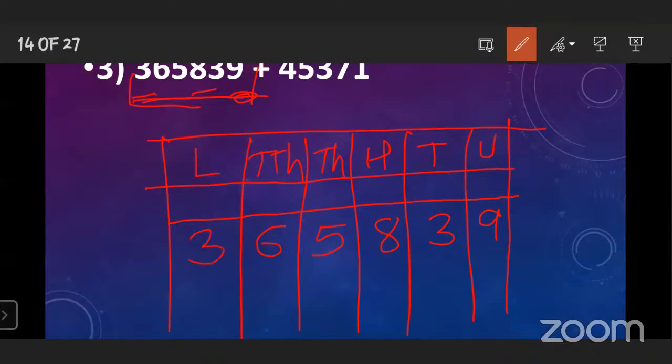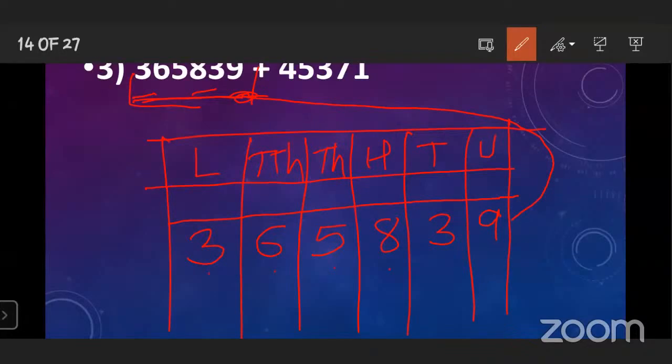Understood? Means you have to write the numbers from unit place. 9 here, after that 3, after that 8, after that 5, and then 6, and then 3. Okay.